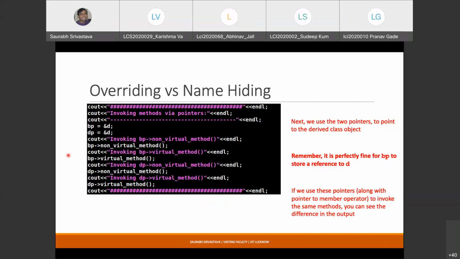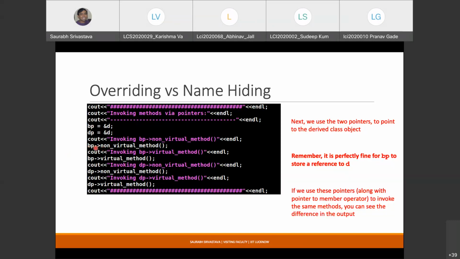Now the things change when you do it using pointers. If you remember, in the example that we saw yesterday, I said that if you create an object of a derived type but use a pointer of a base type to point to it, that is perfectly legal. However, the only methods and fields that are accessible to you via the base class pointer are those that were defined in the base class. Anything that was added in the derived class is out of reach if you are using the base class pointer.